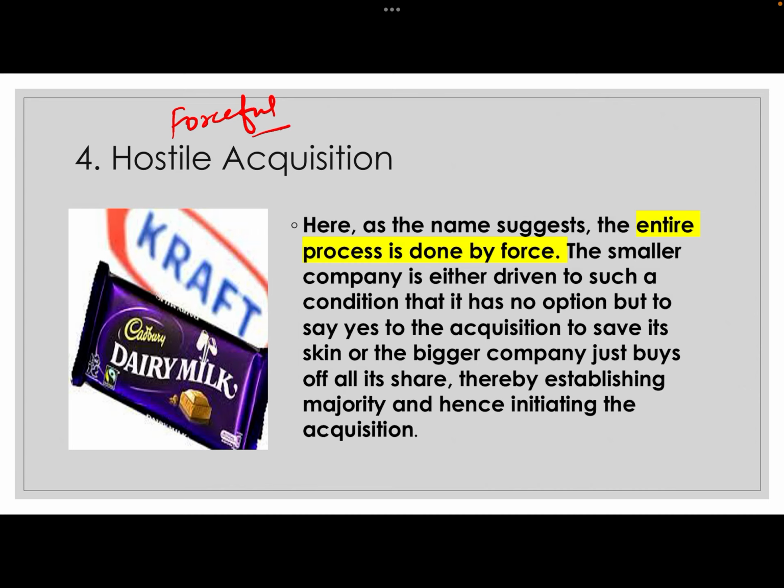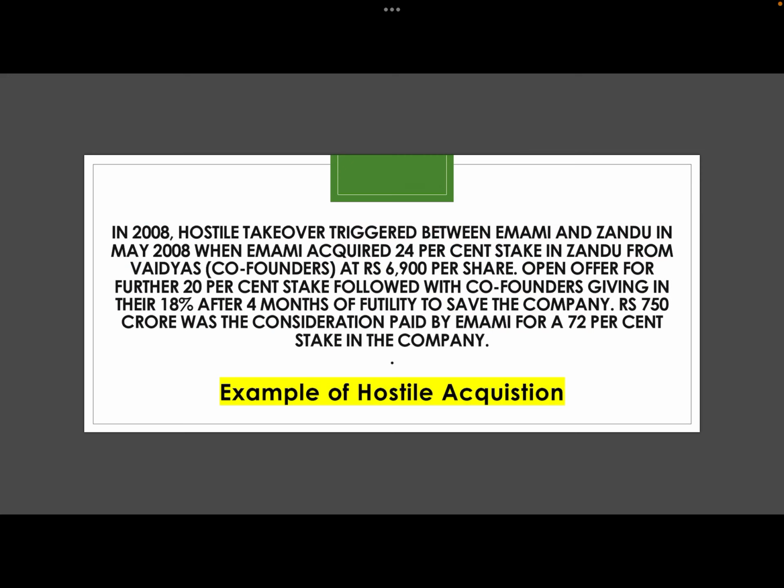Examples of hostile acquisitions: one example is when Emami bought Zandu. Although now Zandu is not even under the takeover of Emami, it has already been sold further. But when Emami wanted to buy Zandu, Zandu was not interested in selling itself in the market. But what Emami did, Emami bought 72% of shares of Zandu from the market. And ultimately, Zandu didn't have any option other than selling itself to Emami. This is called hostile acquisition.